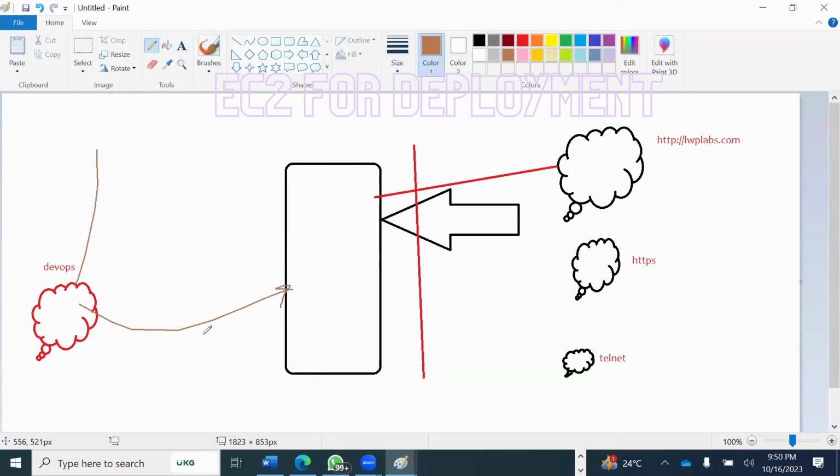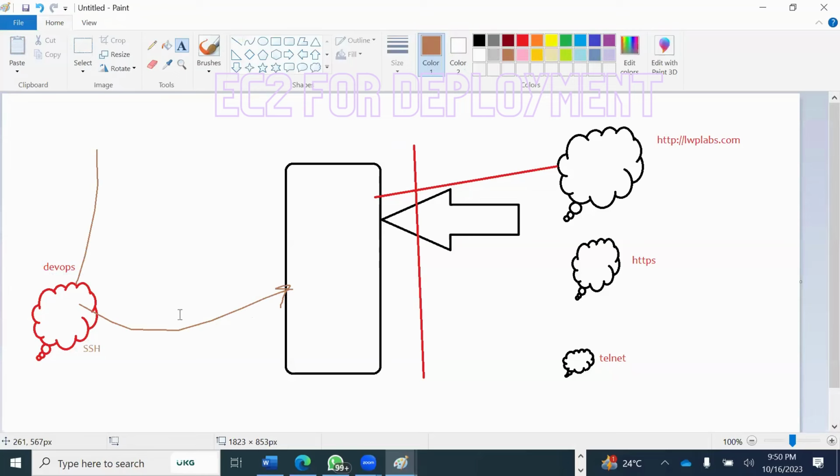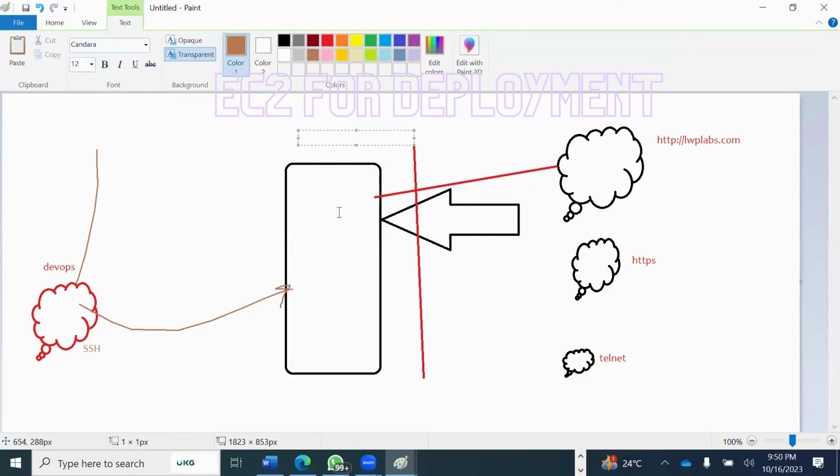Somehow he has to do it. So he also has to connect to this server, through SSH. And that SSH also we need to open for this computer. So this server will have two ways to connect. One is SSH, the other is HTTP.